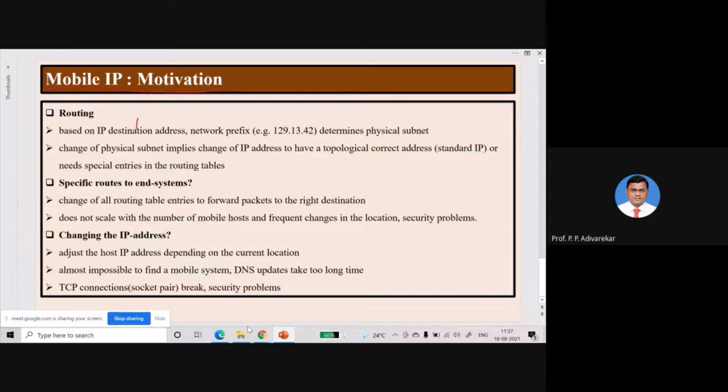Now, this is the IP which is used in the mobile communication system. We are talking about the IP used in the mobile communication system. As you can see, the name is different here, which means there must be something different from the standard IP. So what is the motivation behind developing this new mobile IP? That we'll see.